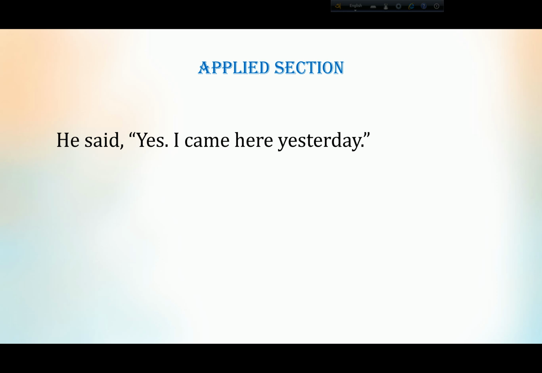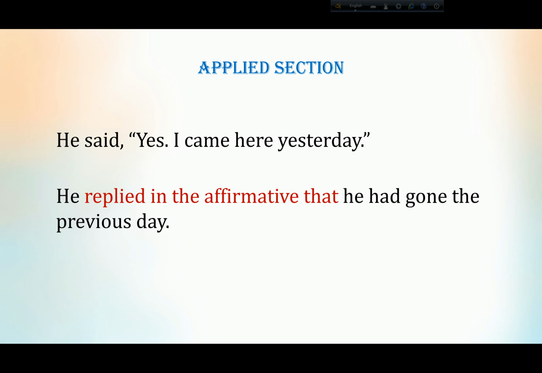So what will be the answer? He replied in the affirmative that he had gone the previous day. Then for I it will be he, for come it will be go. It is past indefinite, so that's why it is past perfect. Yesterday becomes the previous day.